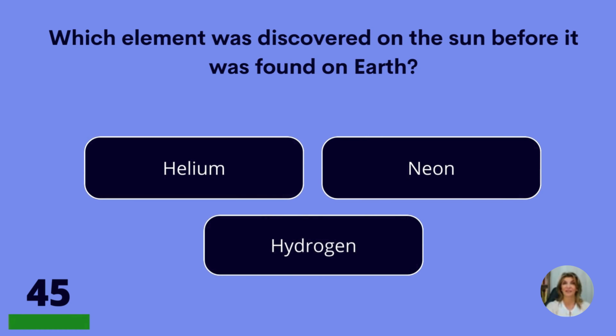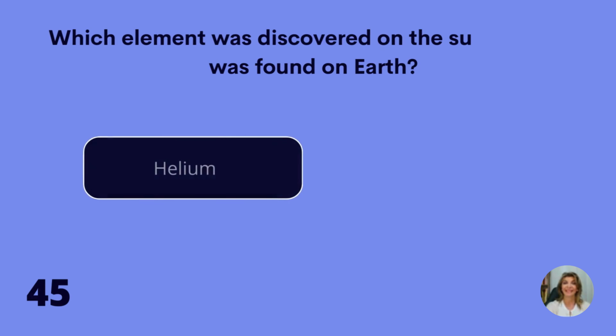Which element was discovered on the sun before it was found on Earth? Helium, neon, or hydrogen? Helium.